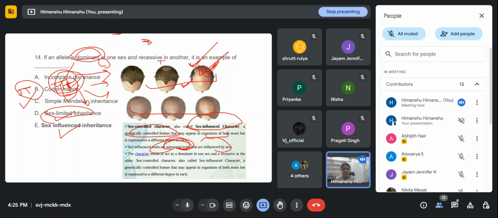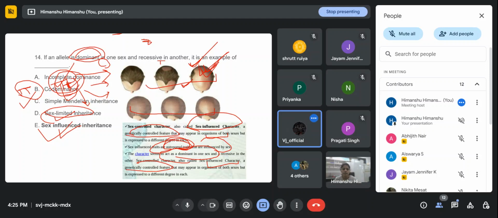The character seems to act as a dominant in one sex. In case of sex influence, the character seems to act as a dominant in one sex and recessive in the other. So sex influenced inheritance is the right answer. Anyone have any doubt on this question?